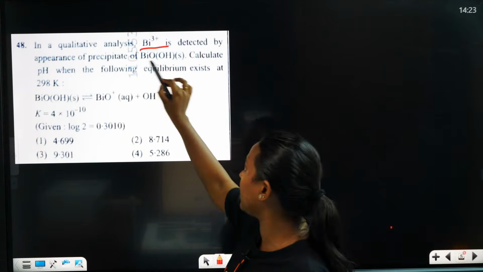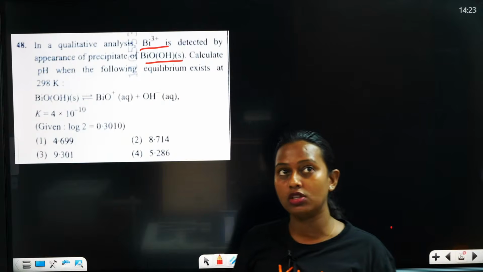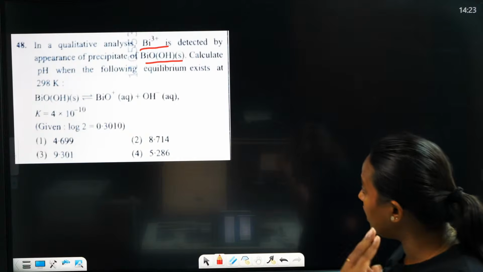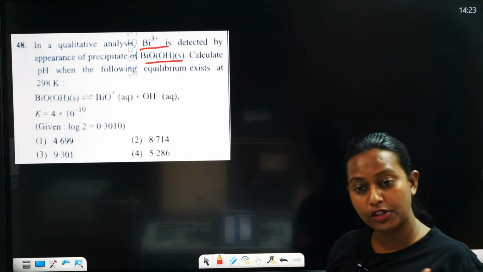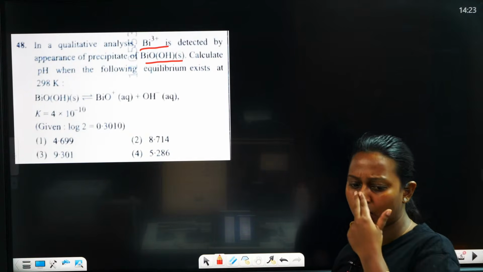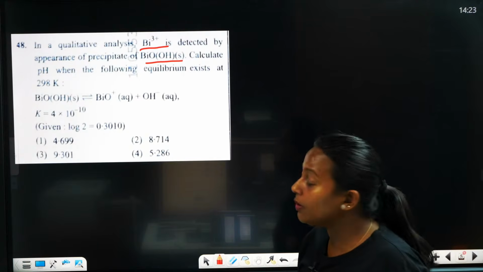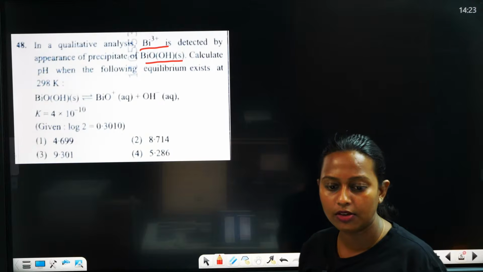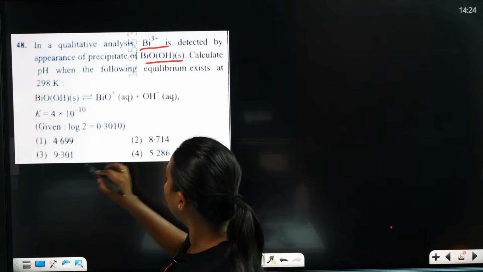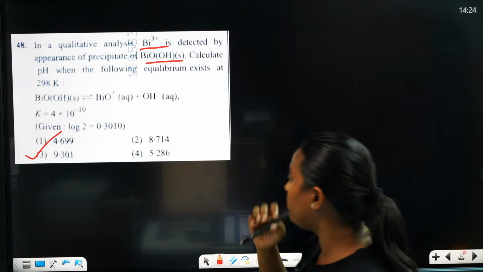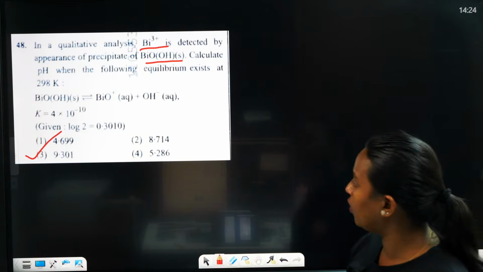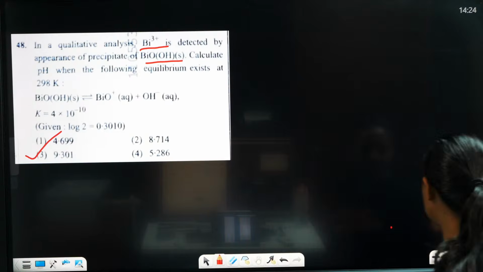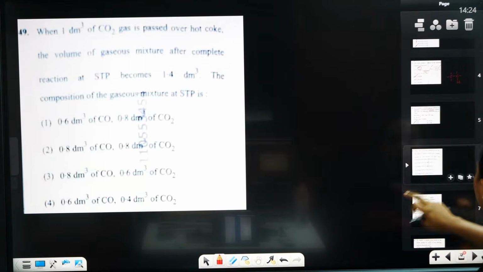Here it is precipitating, so we can use solubility, pH, pOH, and then calculate the last answer. First you should calculate solubility, pH, pOH. So what will be the correct answer? Here the correct answer is 9.2. Normally we will use the same equation for concentration.